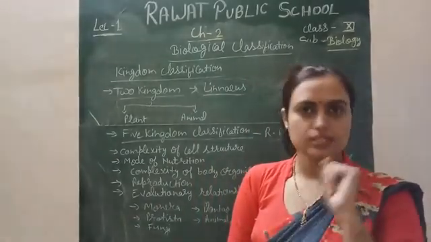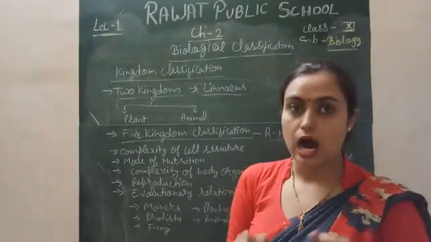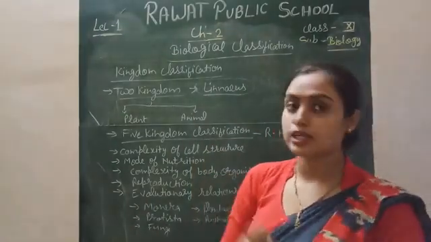But there are a few demerits in the two kingdom classification.